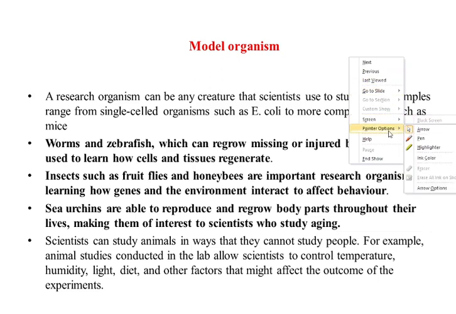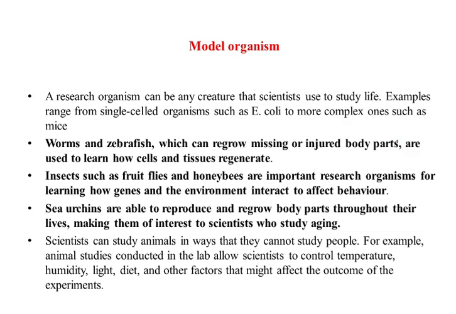All these examples have some peculiar characteristics, and for those characteristics they have been chosen as model organisms for particular research. For example, worms and zebrafish can regrow missing or injured body parts as their natural characteristic, so these organisms are used in the research of tissue regeneration.